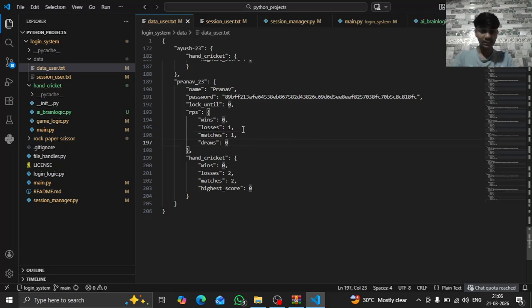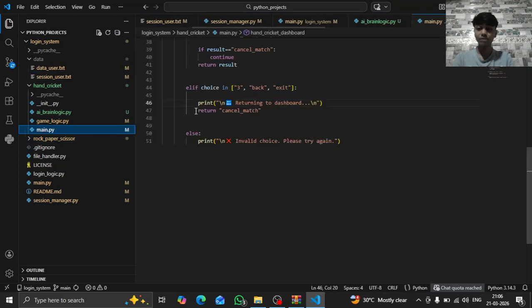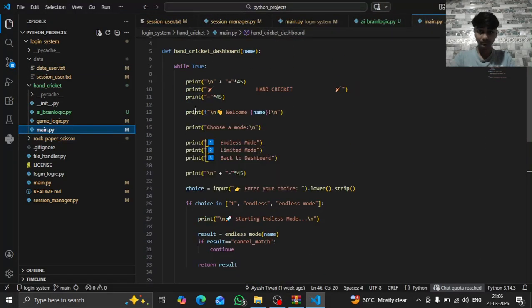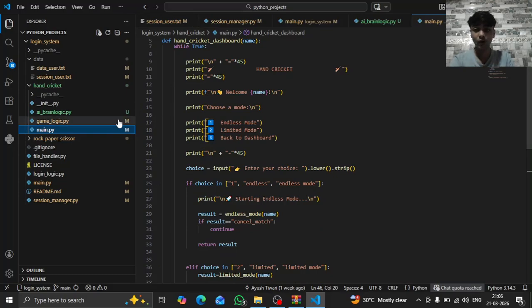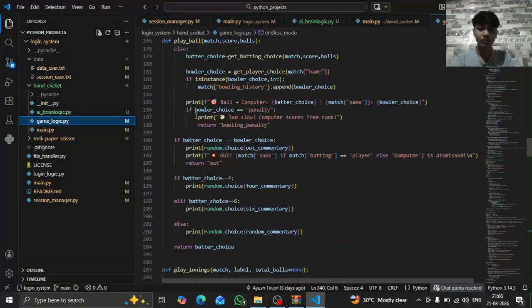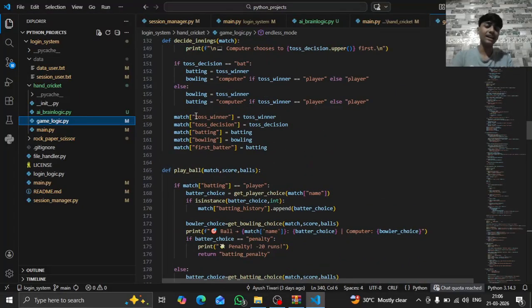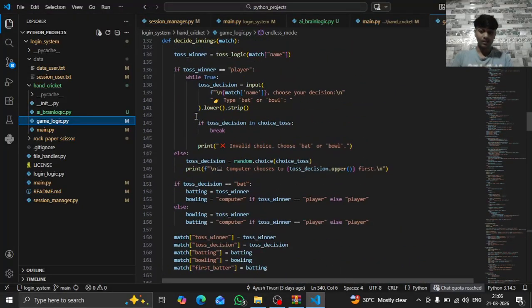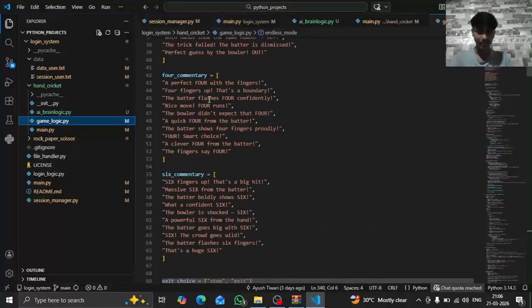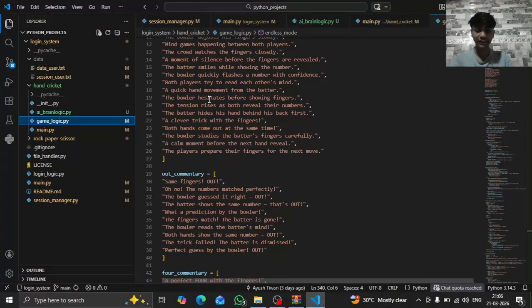And there are so many games, like you can see stores has score also. And in my main.py, this is the main.py of our hand cricket. The logic is here. If you want, we can go into detail on the logic, but if you can't, you can go to my GitHub and get everything. I will give you that link in the description.